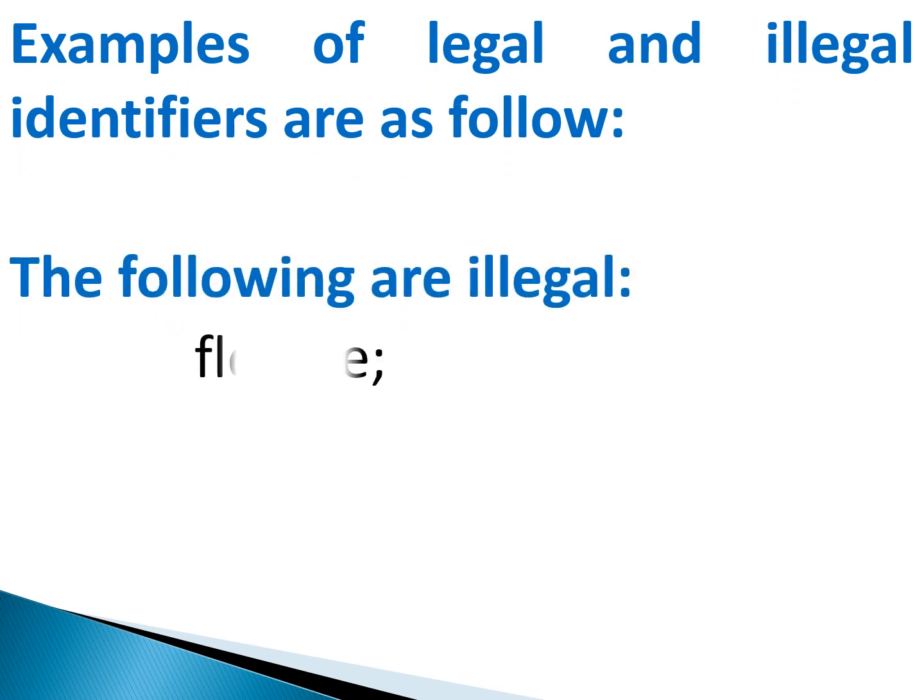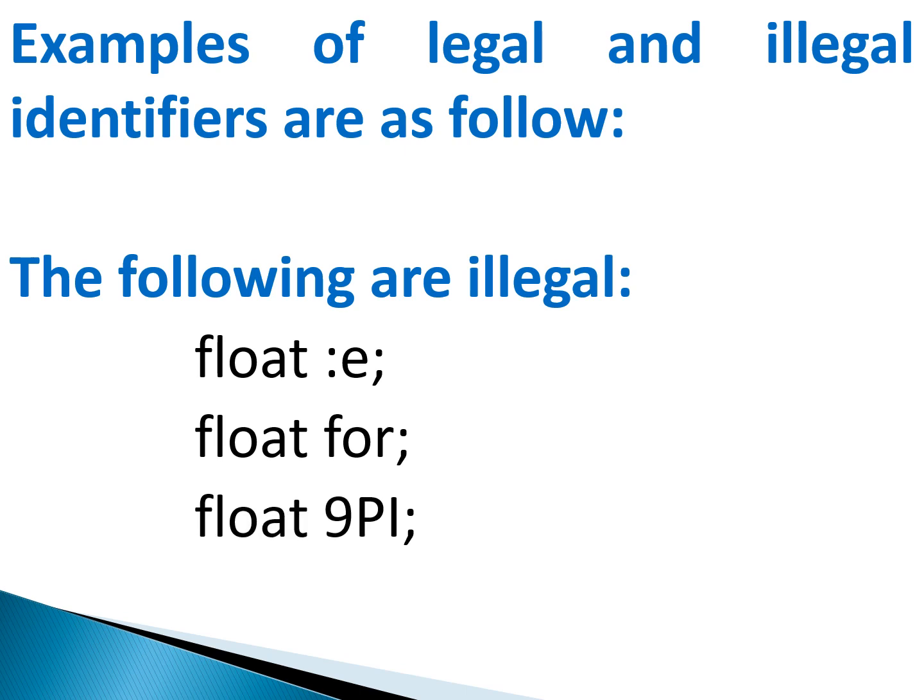The following are illegal identifiers. First one, float :e; this is invalid because it is starting with a colon. Float for; it is invalid because for is a keyword. Float 9pi; it is invalid because it is starting with a digit. Int .3.14; this is invalid because it starts with a special symbol, that is a dot.